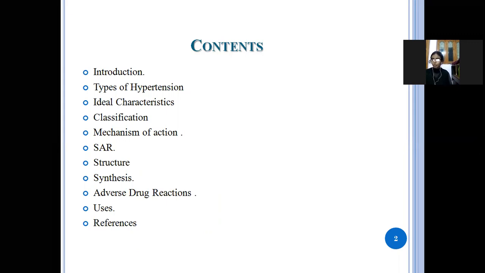Today we are going to discuss the mechanism of action of the drug, structure activity relationship, structure, synthesis, adverse drug reactions and uses.